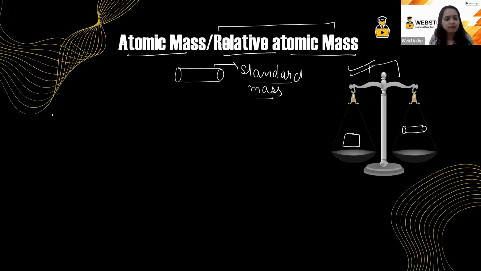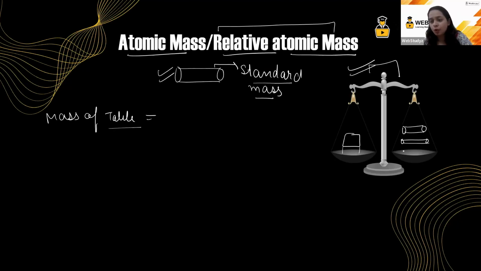Let us suppose I have to weigh the mass of a table. To weigh the mass of the table, I have kept the table on one side and on the other side, I have used this standard mass cylinder. To weigh the table, we have kept 4 cylinders over here. So I could say that the mass of the table was equal to 4 times the mass of the cylinder.